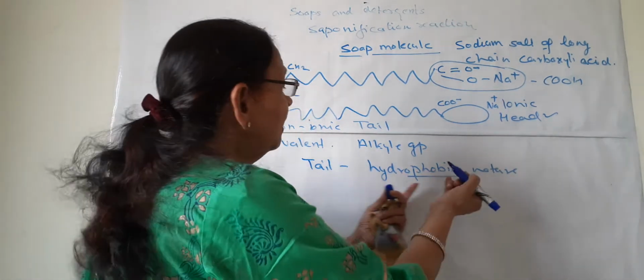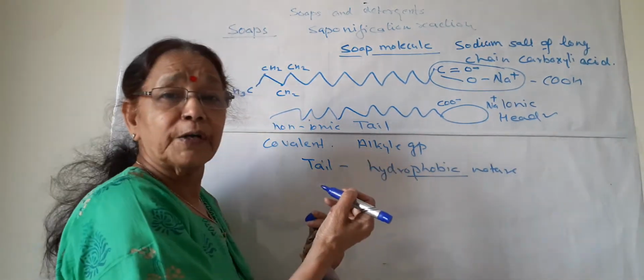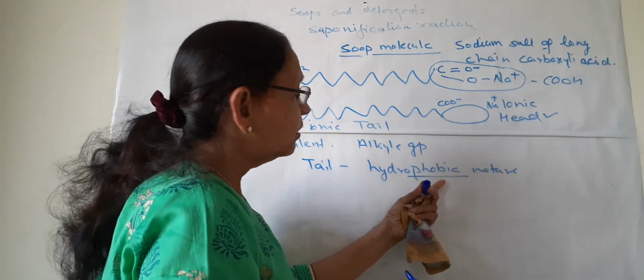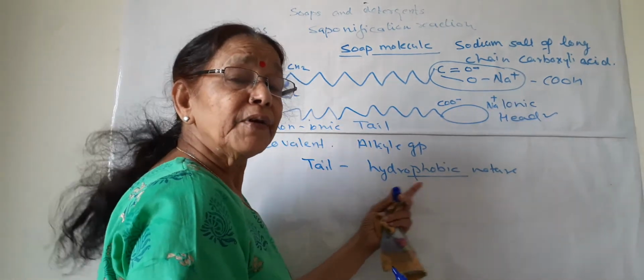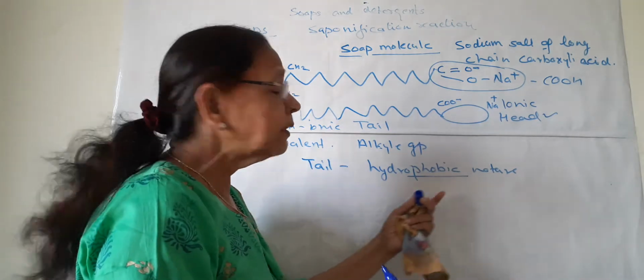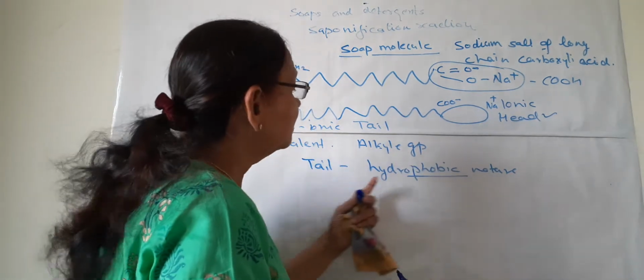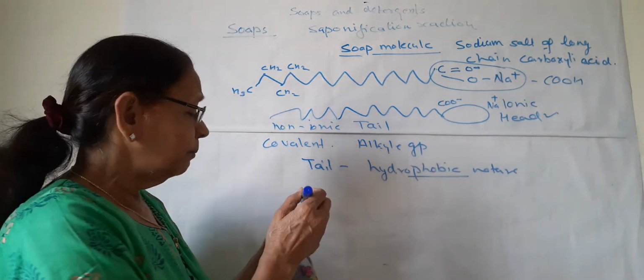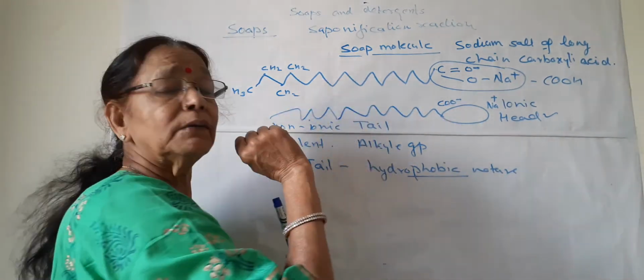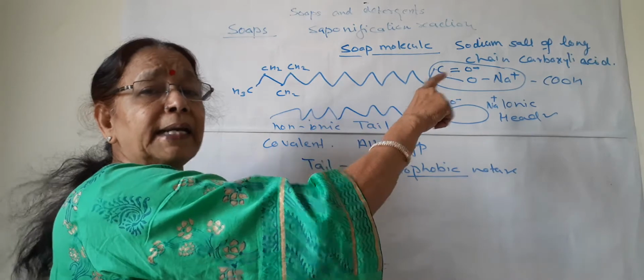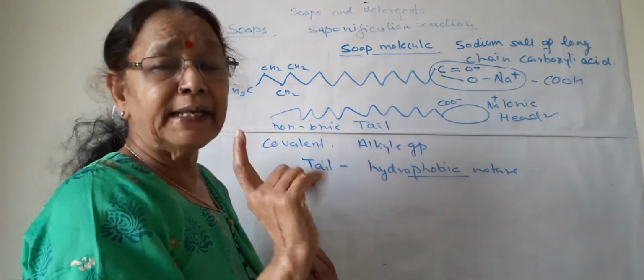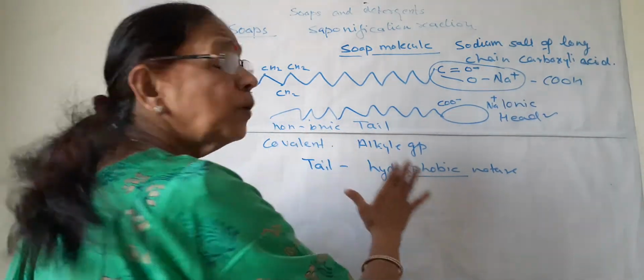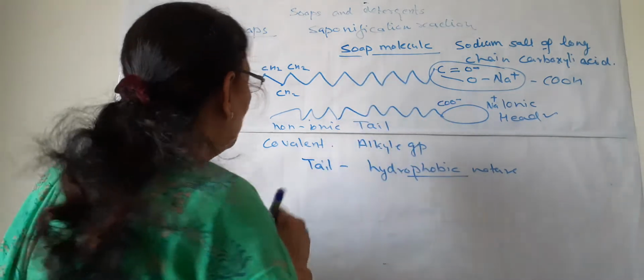So this tail is scared of water. It does not dissolve in water and it remains away from water. It does not like water. Why is it hydrophobic? Because the bonds in this tail are covalent and not ionic, so it does not dissolve in water.